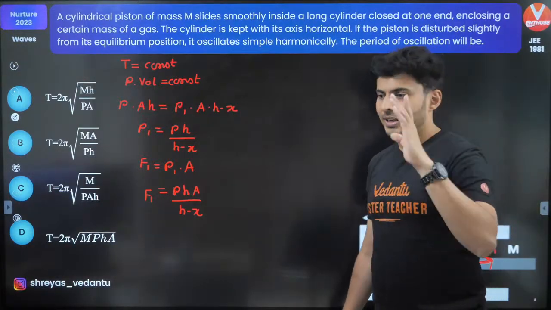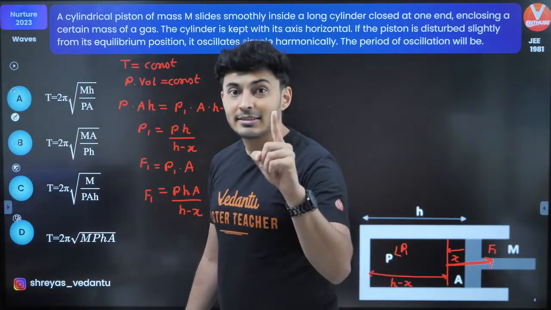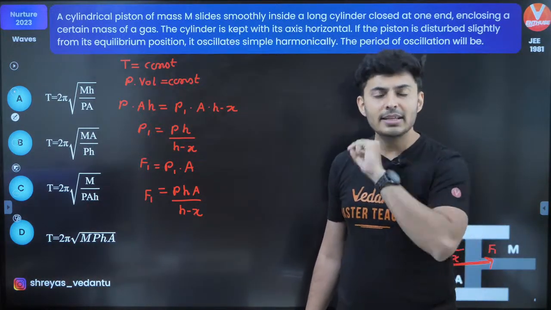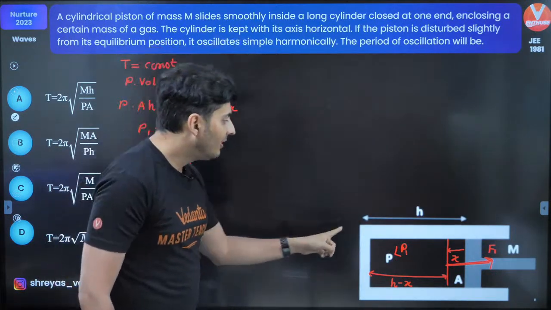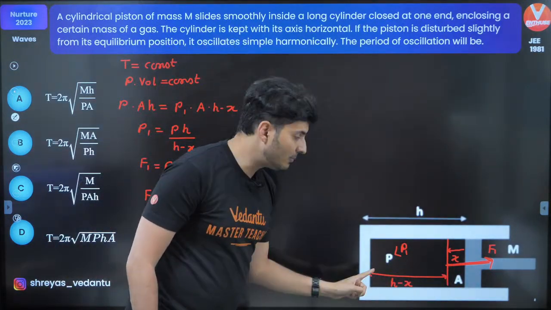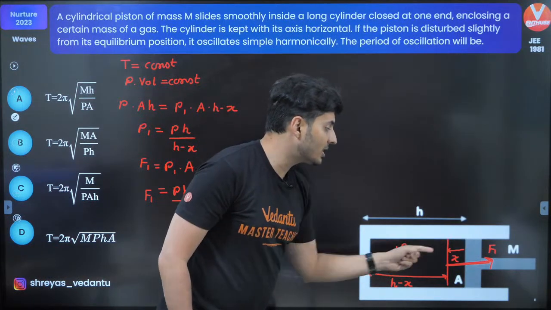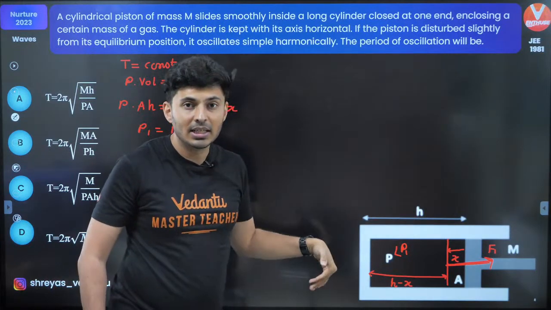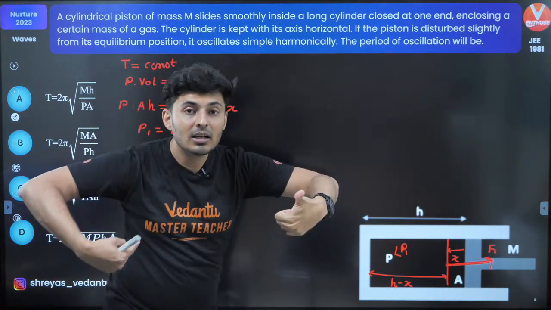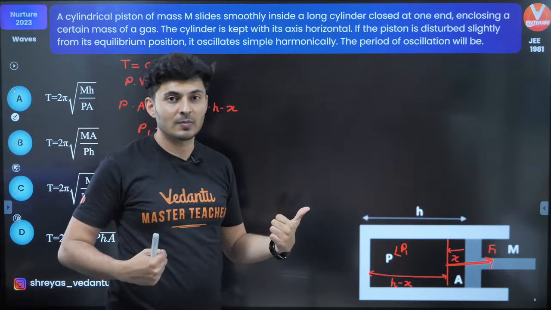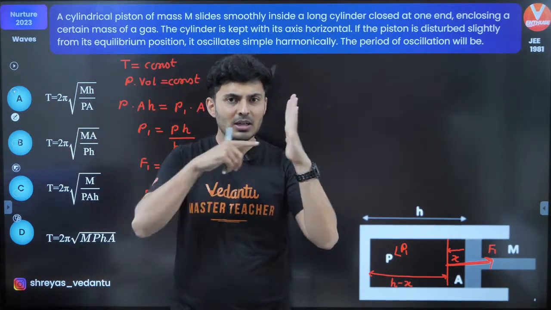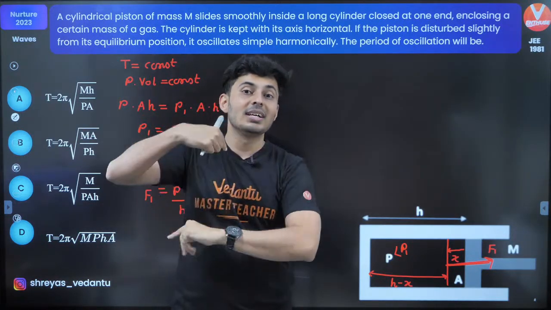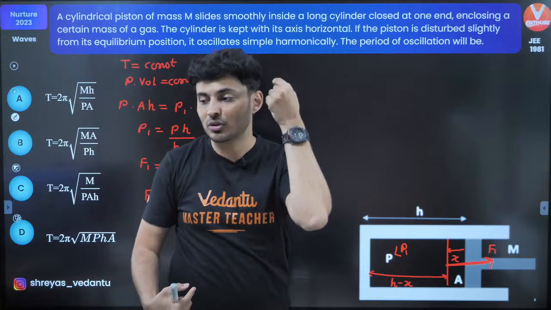But do not forget one thing, that this force is the net force, but not the restoring force. Reason? Observe. When the gas was trapped, there was already some pressure P, there was already some pressure force acting on the piston. When you compress it further, that excess pressure is causing the excess force. Already there was some force which was acting on the piston when the pressure was P. When you push it, there is some more force. That extra force is acting like the restoring force.